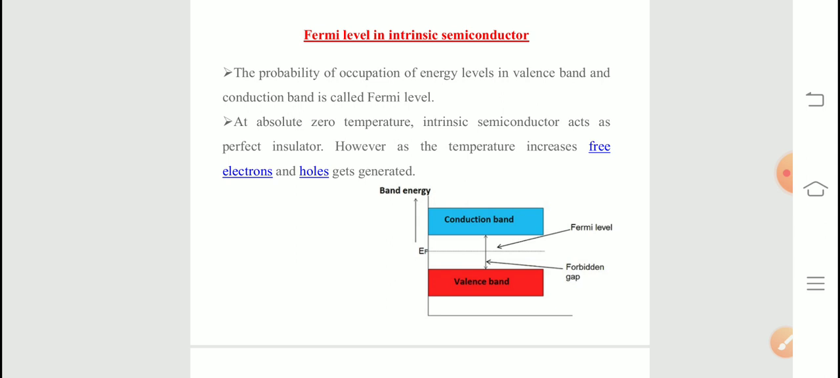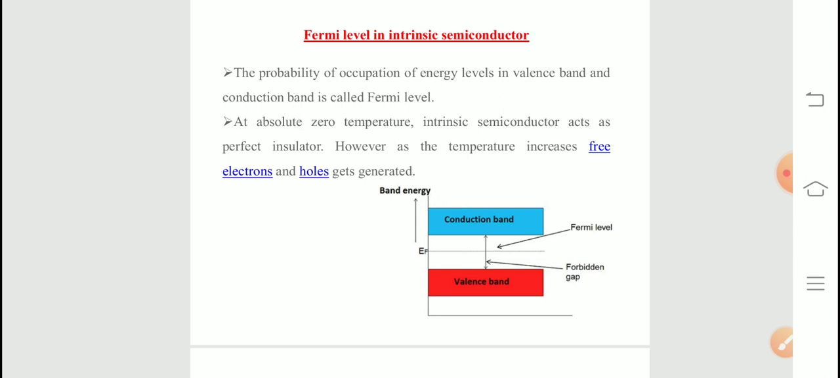Now in an intrinsic or pure semiconductor, the number of holes in the valence band is equal to the number of electrons in the conduction band. Hence, the probability of occupation of energy levels in the conduction band and valence band are equal. From this we can understand that the Fermi level for an intrinsic semiconductor lies in the middle of the forbidden band. This is an important one.